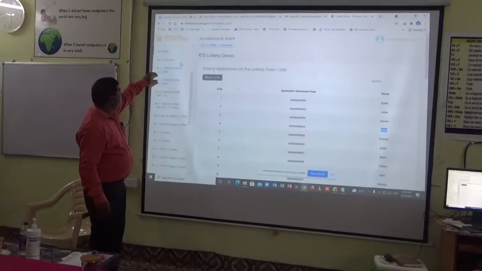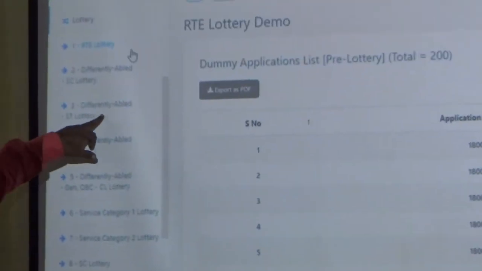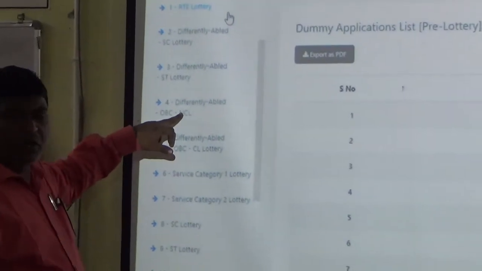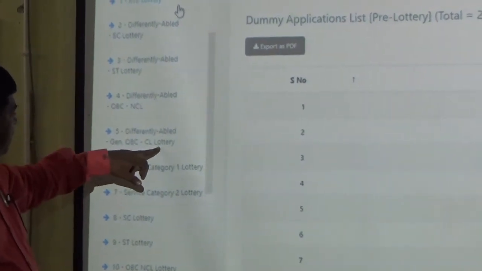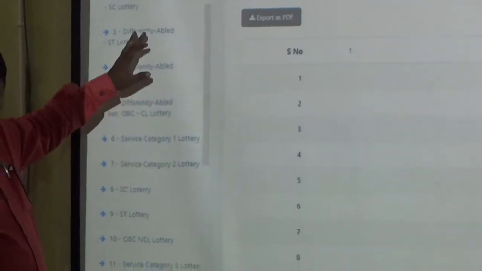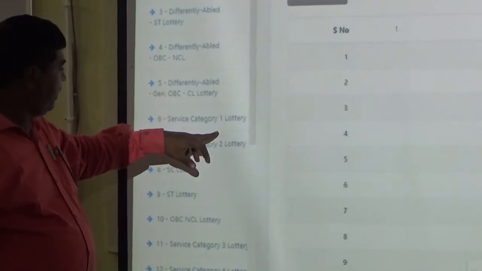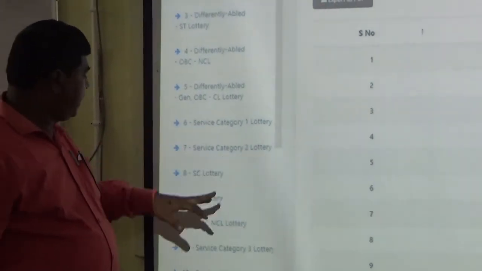Here I will show. First you have to draw the lottery for RTE. Second is the differently abled, SC lottery, ST lottery, OBC non-creamy layer lottery. Number 5, general and OBC creamy layer lottery. 6, service category 1. After completion of this, under 6th, we have to take the lottery for category 1. Then service category 2 lottery.